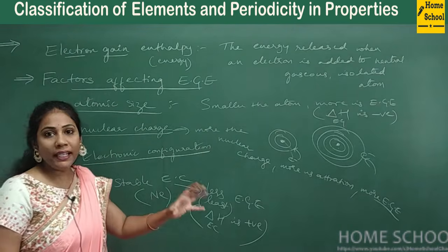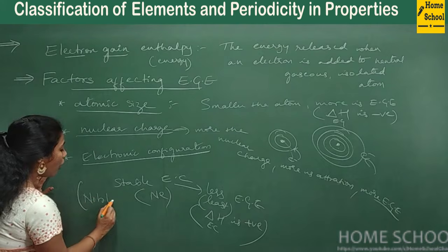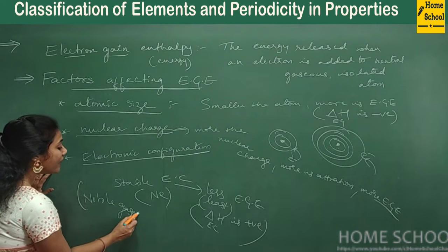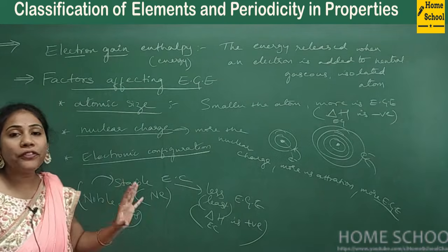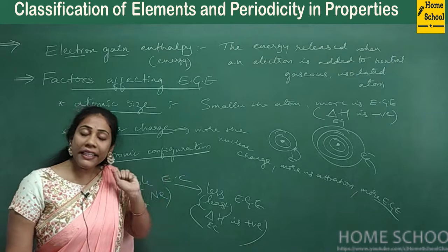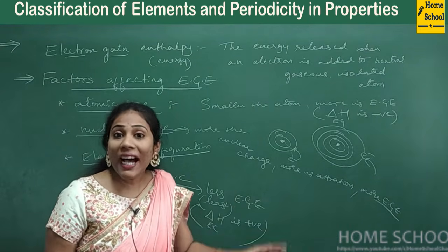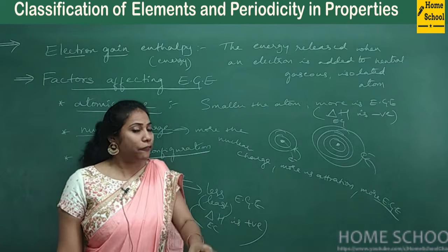I'm talking about the noble gases, because all noble gases have stable electronic configuration. All of them are very much happy with whatever electrons they have. They don't want any extra electron. So if you want to put an electron in their last shell, it's very difficult.